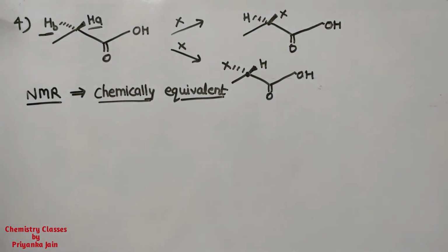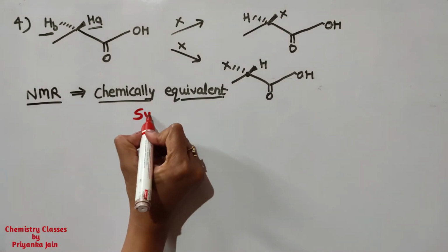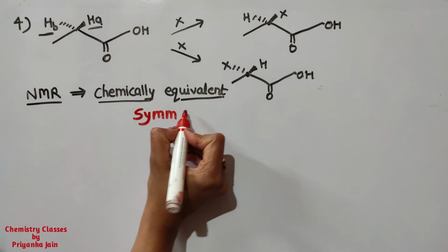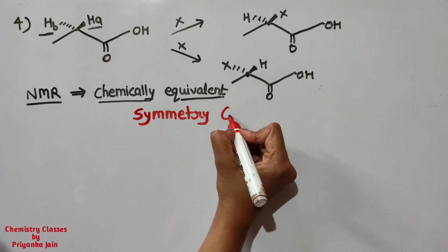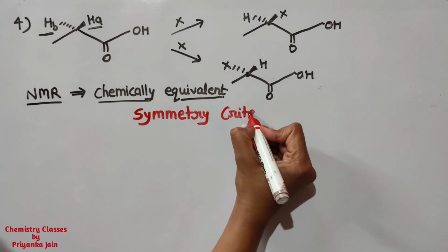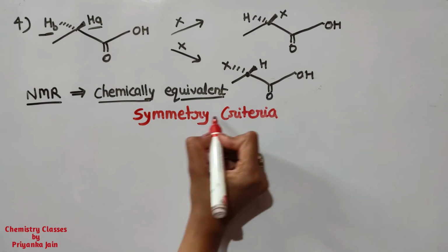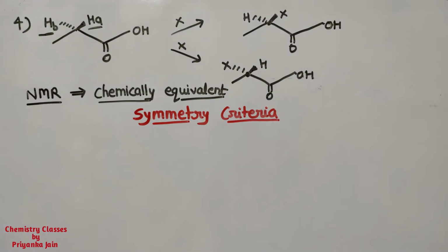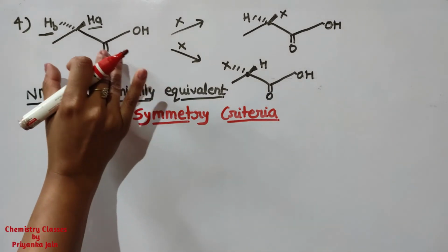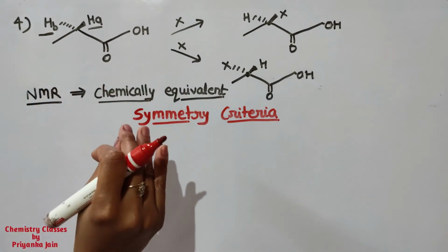Now the next thing that we have to see is the symmetry criteria. There is a short trick for this also. Whenever we have to find out the enantiotopic ligands, then there is a symmetry criteria. As we have seen for the homotopic ligands, a similar thing we can see for the enantiotopic ligands. We do not need to replace like this. We should note one thing.